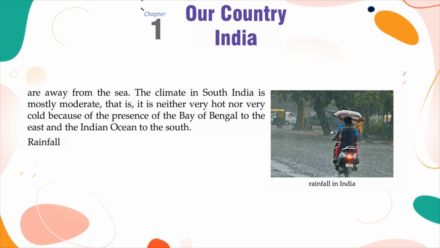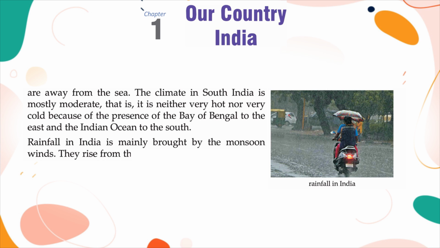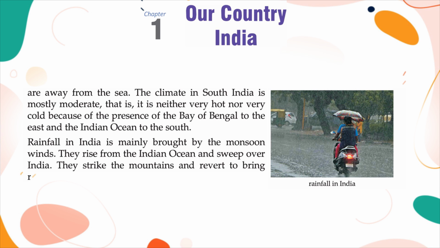Rainfall in India is mainly brought by the monsoon winds. They rise from the Indian Ocean and sweep over India. They strike the mountains and revert to bring rainfall to North India.